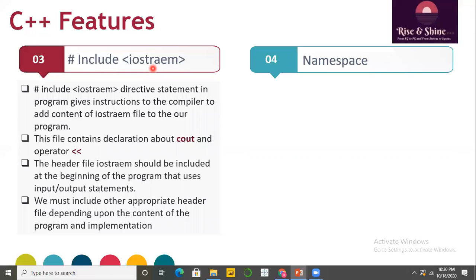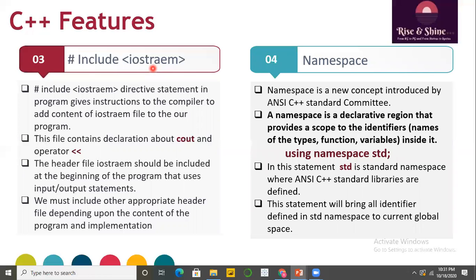The next C++ feature demonstrated by that code segment is a namespace. Namespace is a new concept introduced by the ANSI C++ standard committee after 1997 to the C++ language specification. Now what do we mean by namespace?